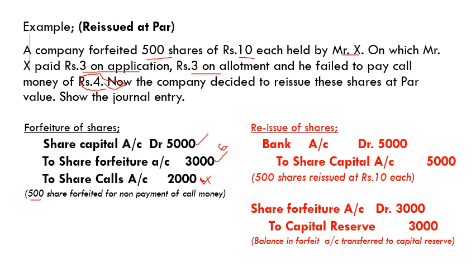Then we transferred all the paid amount to the share forfeiture account. So the entry for forfeiting the shares has been completed.